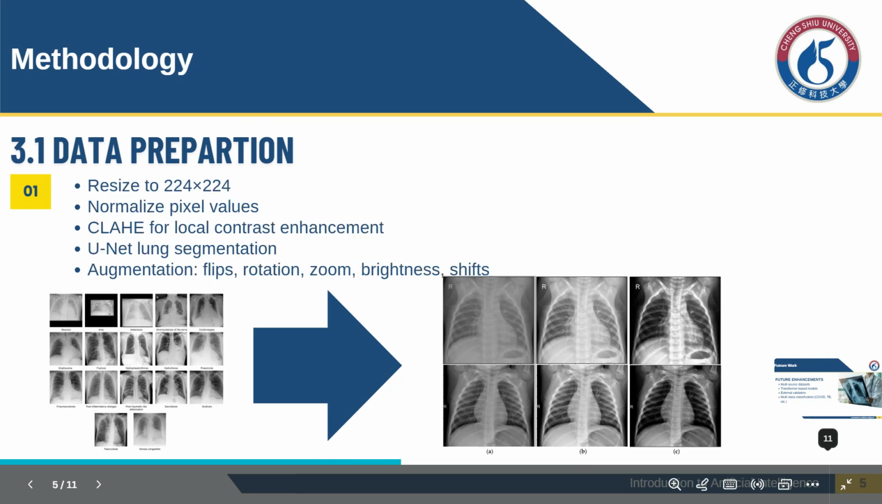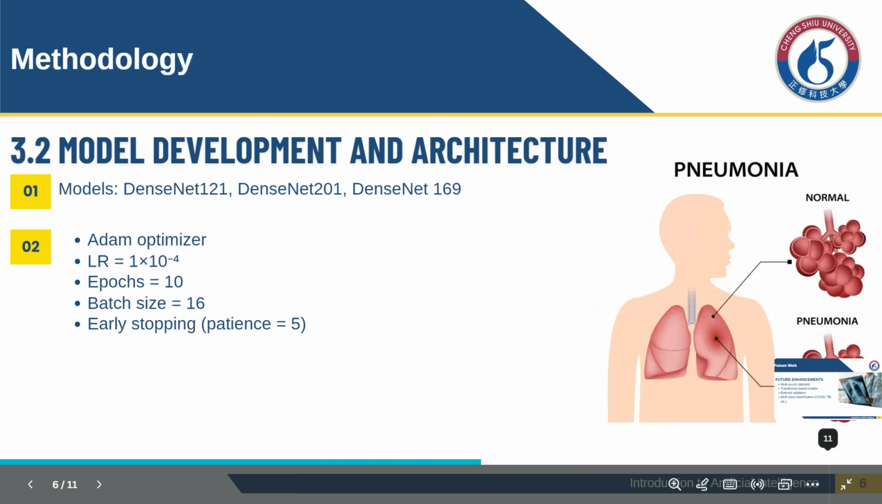I also applied several pre-processing steps, like resizing the image to 224 by 224 and normalizing. I applied CLAHE to improve local contrast and highlight subtle lung texture patterns, and then the augmentation process as well. I evaluated three DenseNet architectures, which are DenseNet 121, 169, and 201, to find the best performing model.